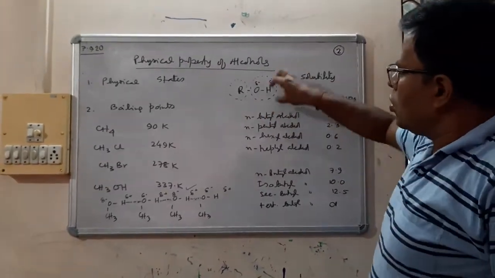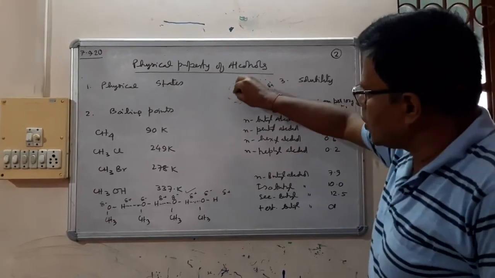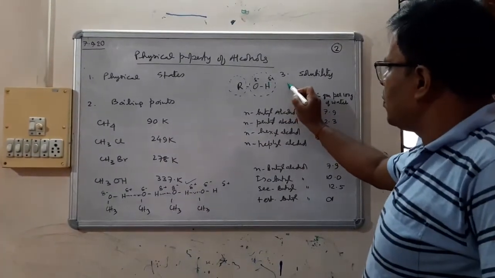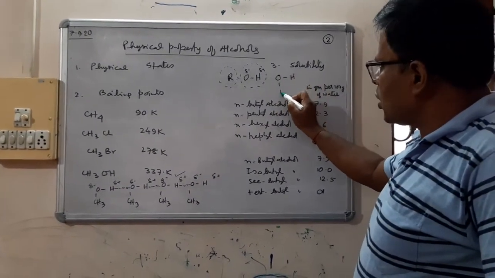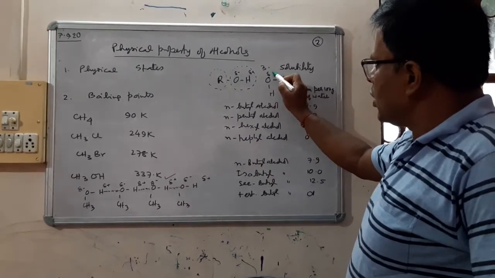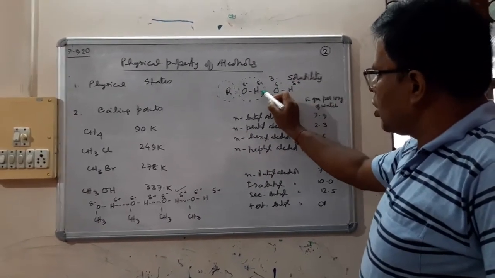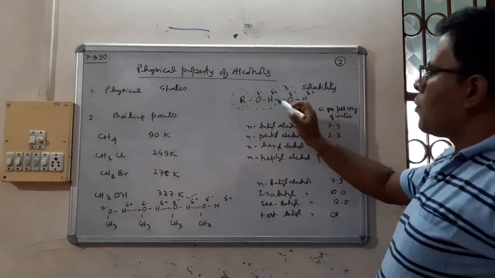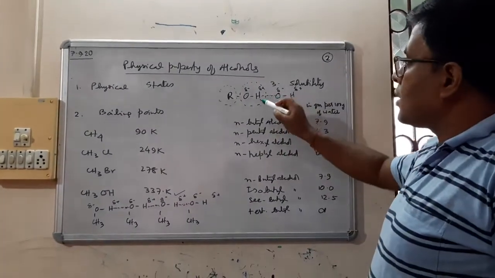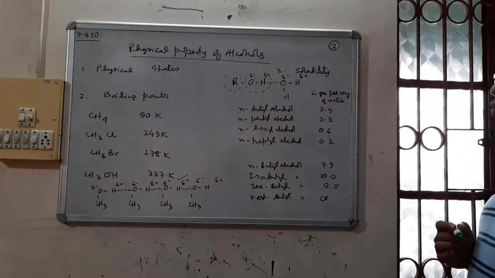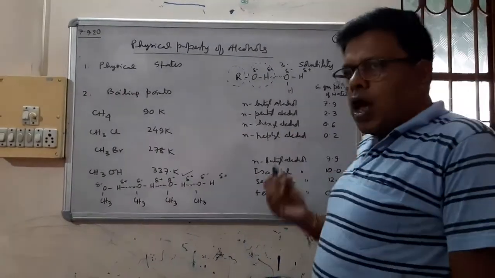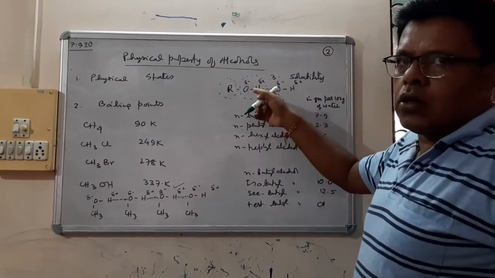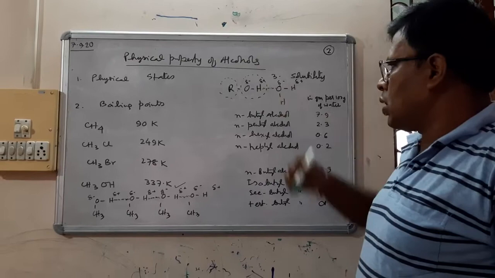In lower alcohols, the polar part dominates over the non-polar part, and they are easily able to form a hydrogen bond with water. Water is delta minus, delta plus. So lower alcohols are able to form a hydrogen bond with water, and that's why they are soluble in water. If you are asked why alcohols are soluble in water, you have to say the reason is that alcohol can form hydrogen bonding with water.